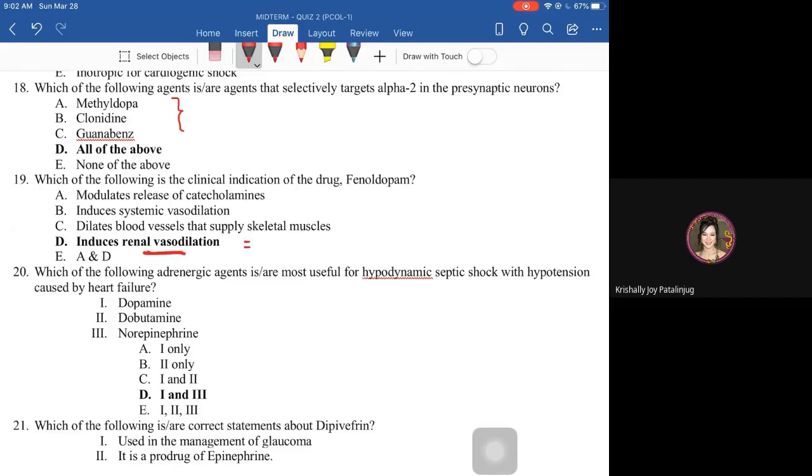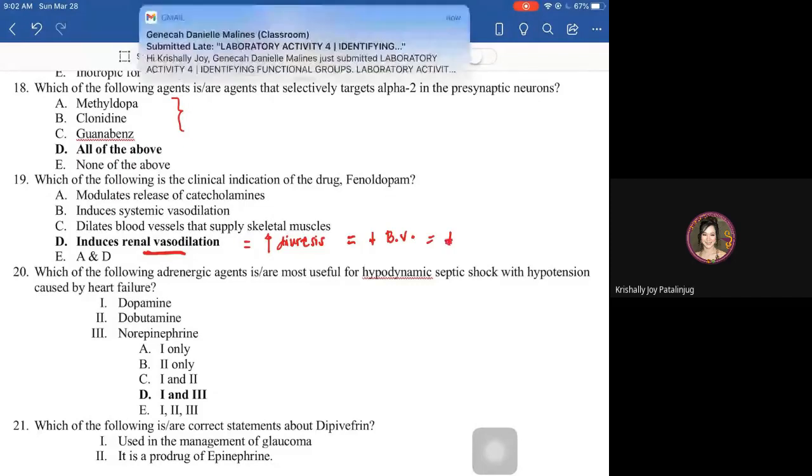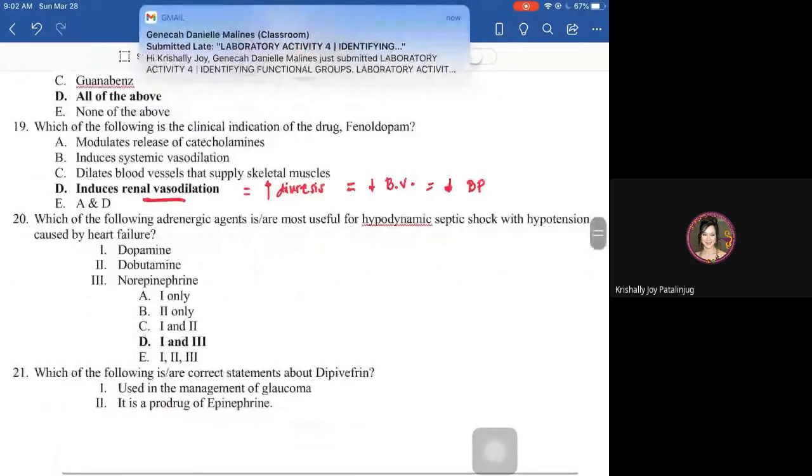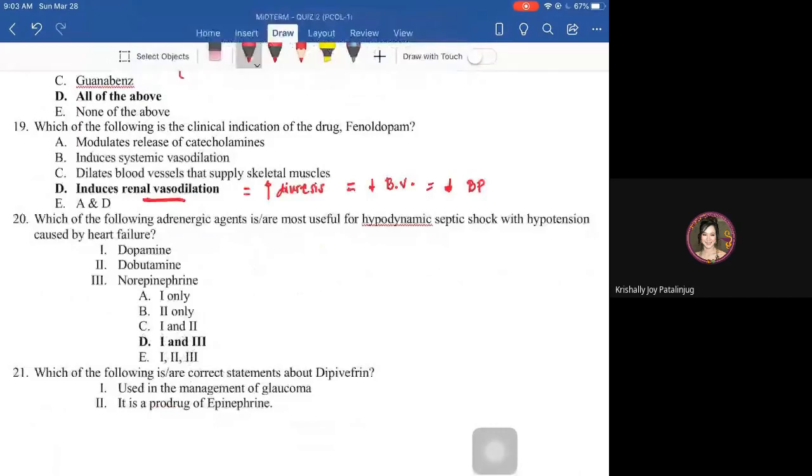Thus, with renal vasodilation, it enhances diuresis, which decreases the blood volume. And with that, decreased blood volume ultimately decreases the blood pressure. That is why fenoldopam is also classified as an antihypertensive.